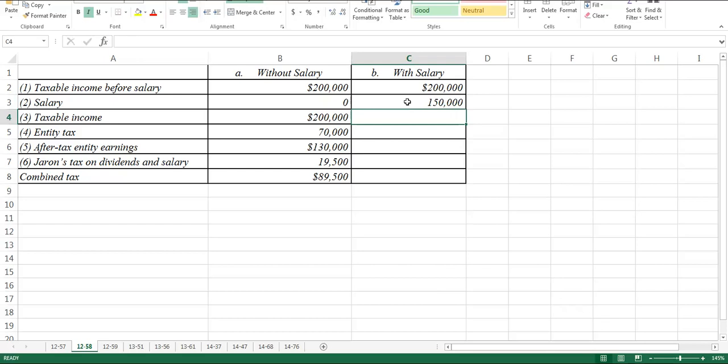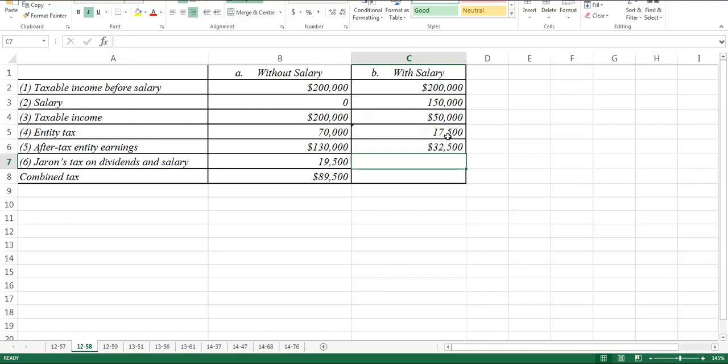So that means the entity's taxable income is then going to be this minus this. We will take that same 35% as we did before. So this here times 35%, giving me $17,500. All right, so with that, I'm going to get my after-tax entity earnings. I will take my $50,000 that I have right here minus my $17,500, giving me $32,500.